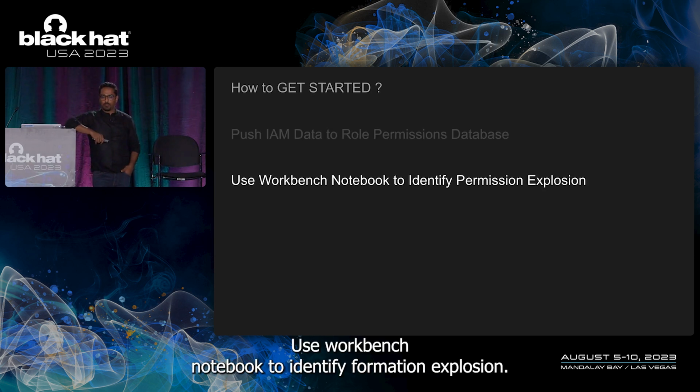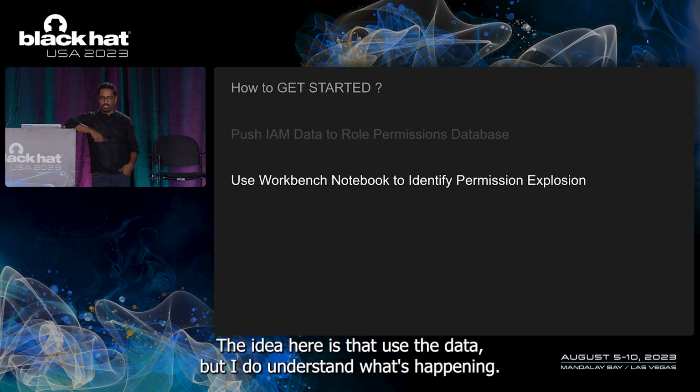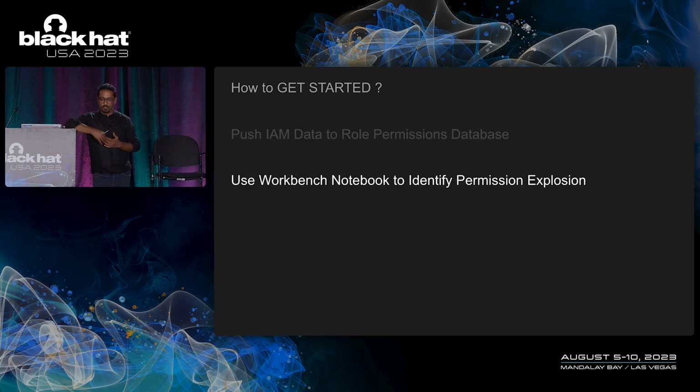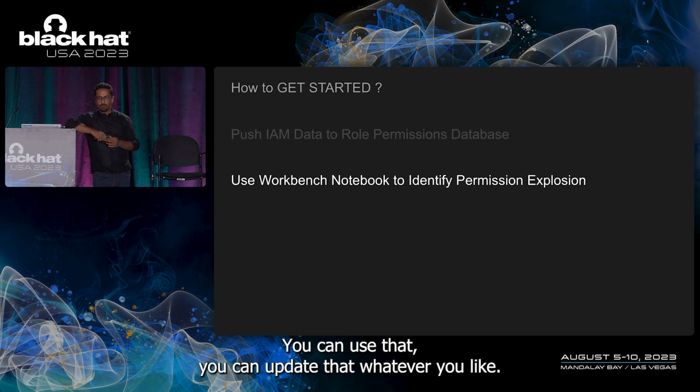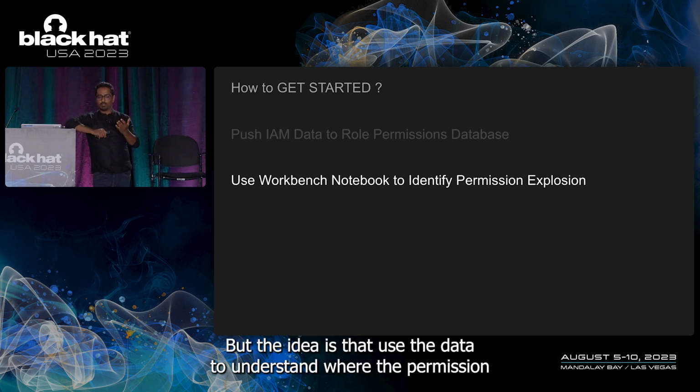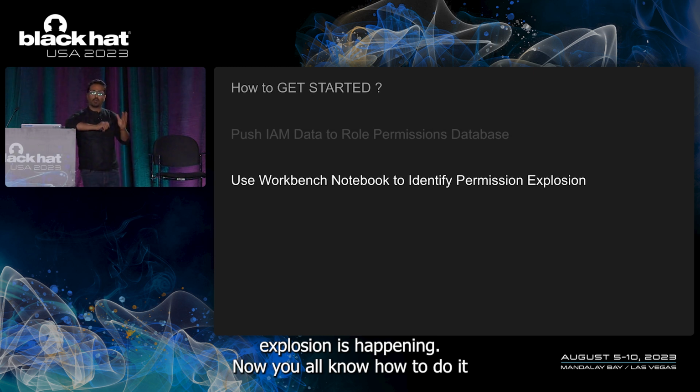Two, use a Workbench Notebook to identify permission explosion. The idea here is to use the data and try to understand what's happening. We have the notebook available in GitHub. You can use that, you can update it, whatever you like. But the idea is to use the data to understand where the permission explosion is happening. Now you all know how to do it.